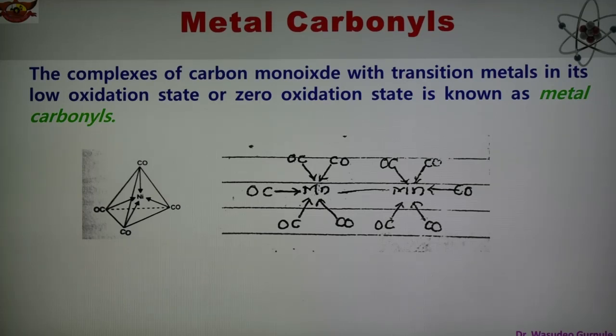These metal carbonyls are complexes in which the oxidation state of the metal is zero or low. Due to the unsaturation of carbon monoxide, and because carbon has a lone pair of electrons, there is a direct combination forming the compound known as metal carbonyl. Examples are given here of metal carbonyl.